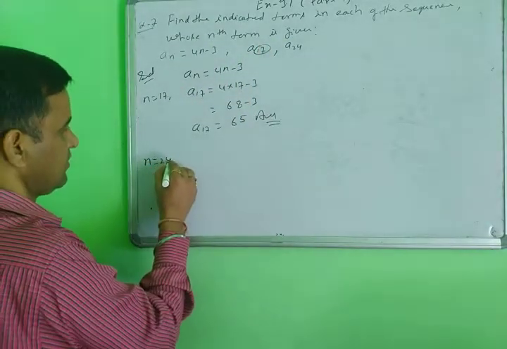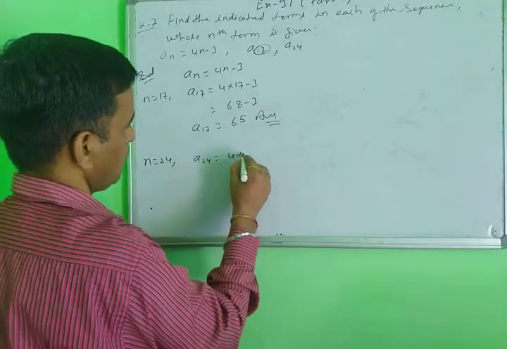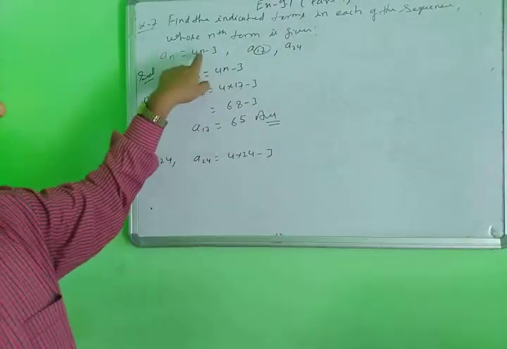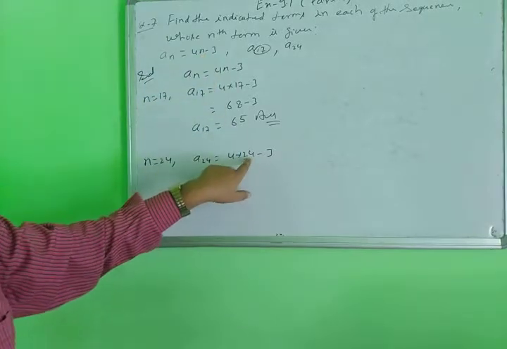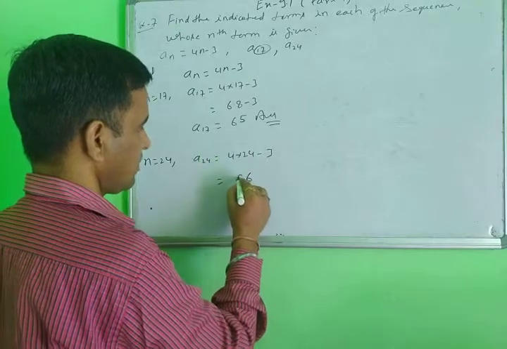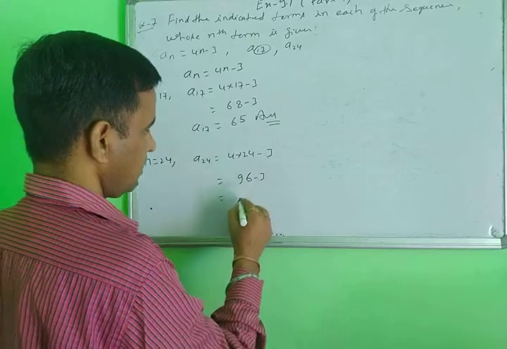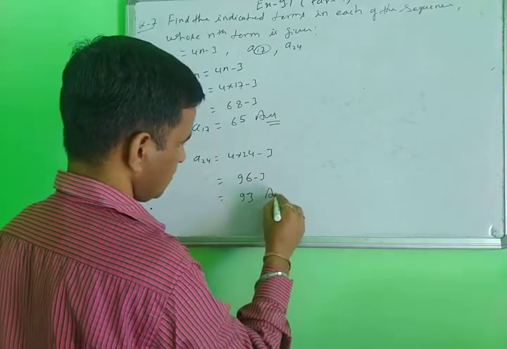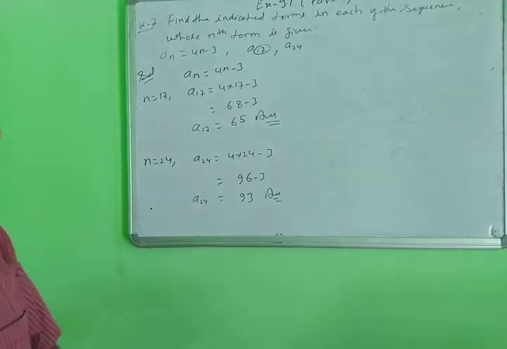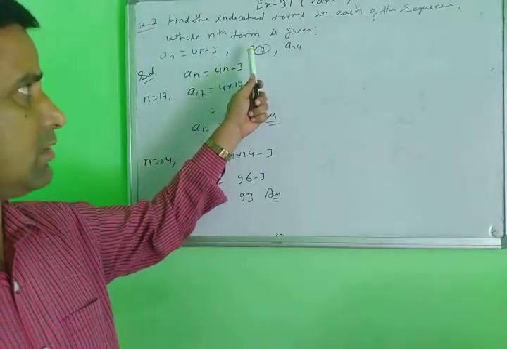N equal to 24, then A24 equals 4 into 24 minus 3. Same, this 24 you are putting in the n place, then calculate here. 4 fours are 16, 4 eights are 32, 93 minus 3... and 93. This is your second answer. This is your A24.